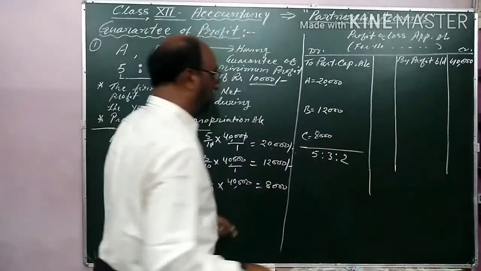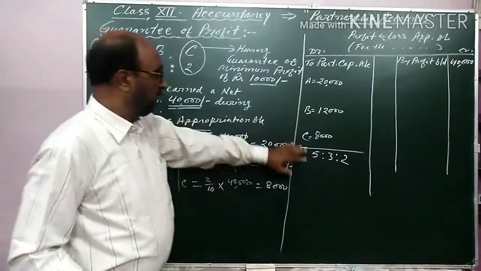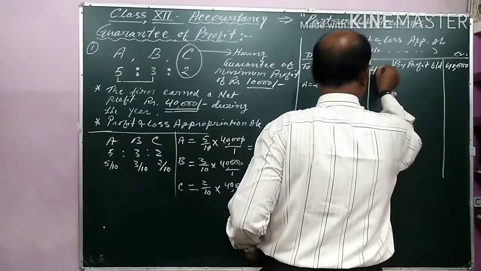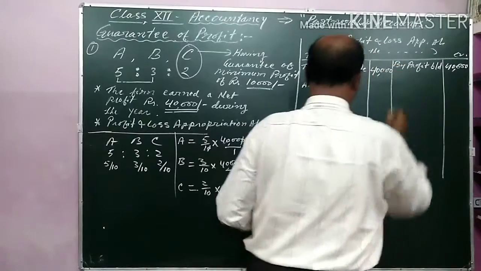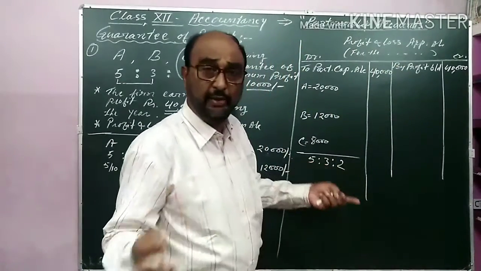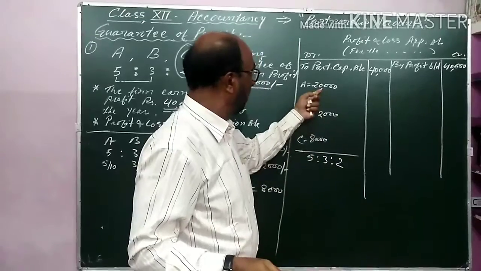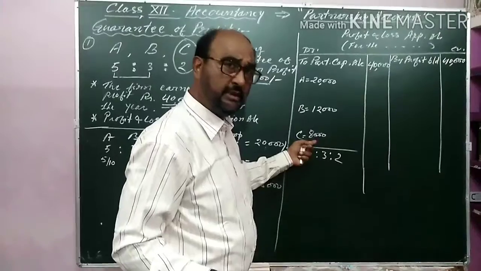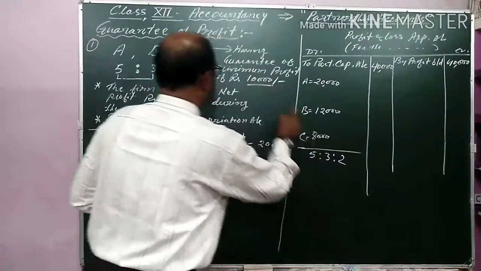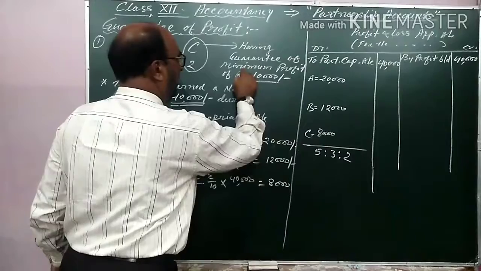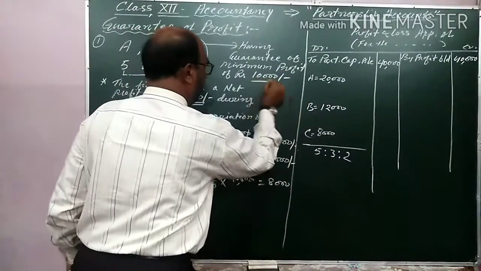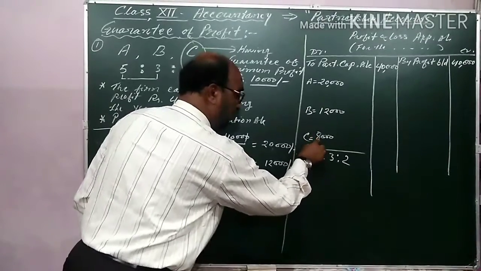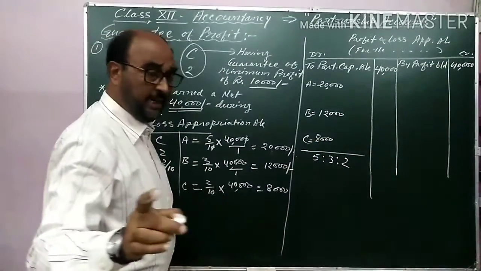My dear students, you see, when the profit of 40,000 is distributed among the partners in their normal ratio, which is given in the partnership agreement, it comes to 20,000 for A, 12,000 for B and 8,000 for C. C is having a guarantee of minimum profit, that is rupees 10,000, and he is getting as share of profit 8,000. Is it clear?